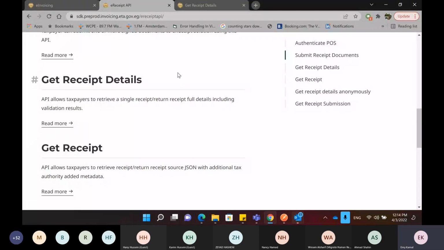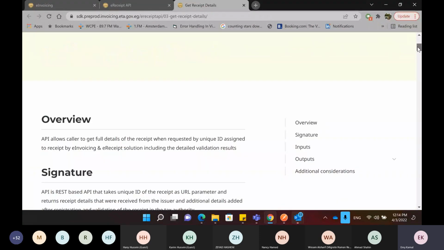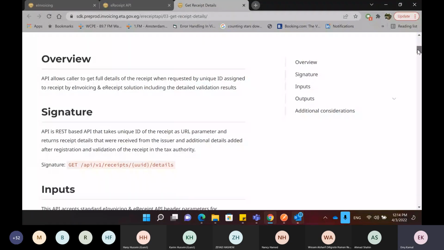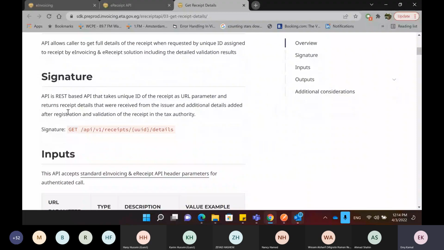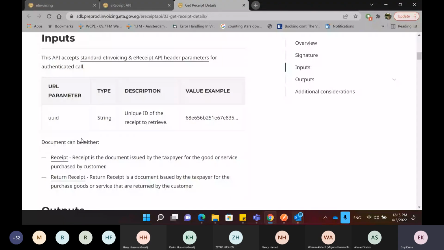To call the get receipt details, as I said, the receipts have been accepted and they are now in the system, and you want to get information about your receipts. To use the API, you use the signature get receipts, and you provide the UUID of the receipt you want to get the details about or to inquire about. As an input, you need to provide the UUID of the receipt.